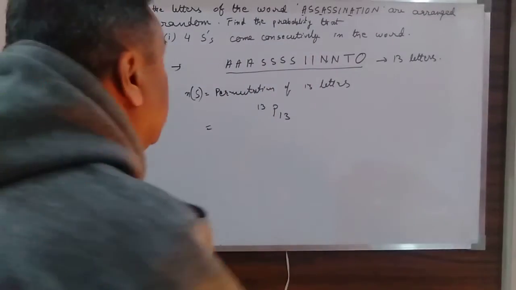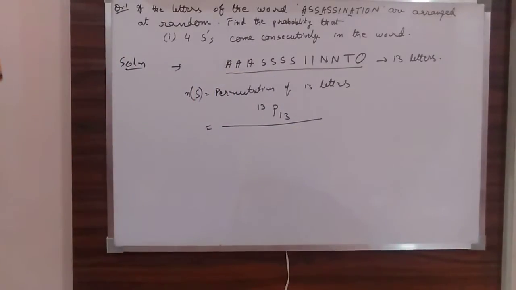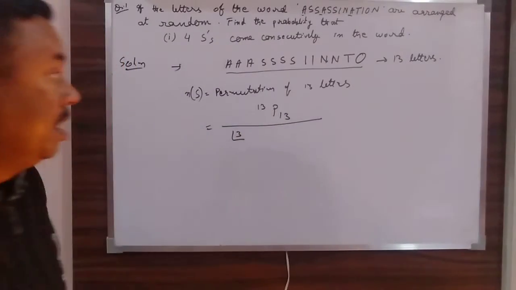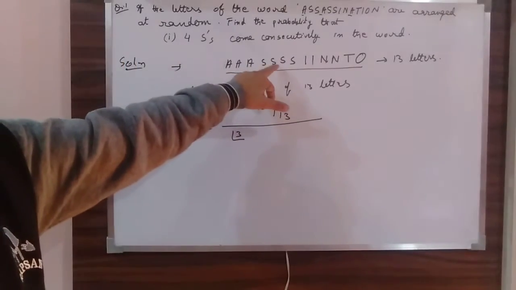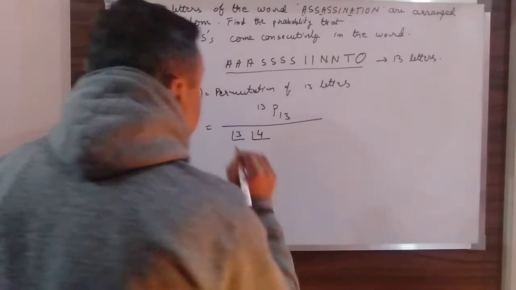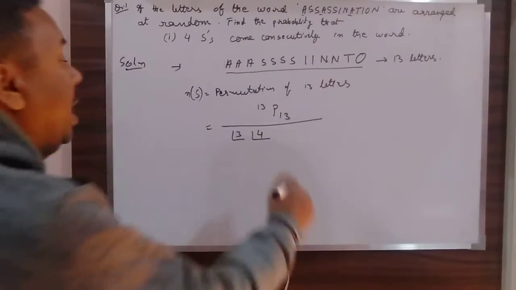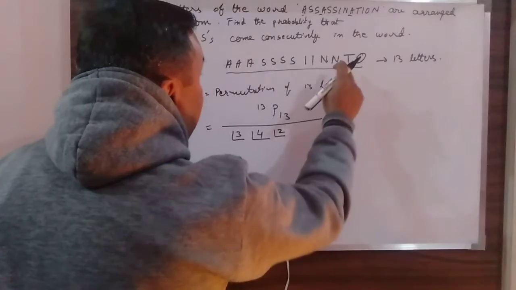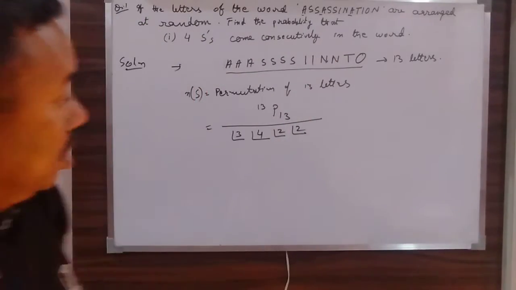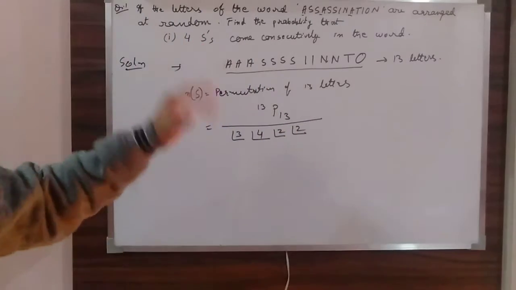So I should divide by factorial 3 for the 3 A's, similarly by factorial 4 for the 4 S's, by factorial 2 for the 2 I's, and again by factorial 2 for the 2 N's. So this is your sample space, n(S).